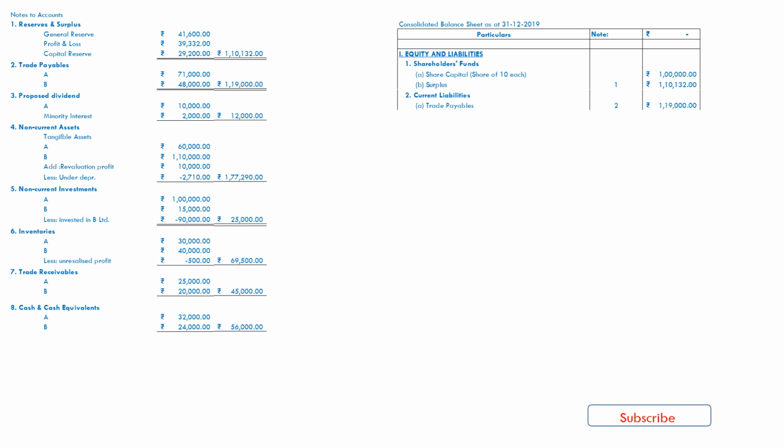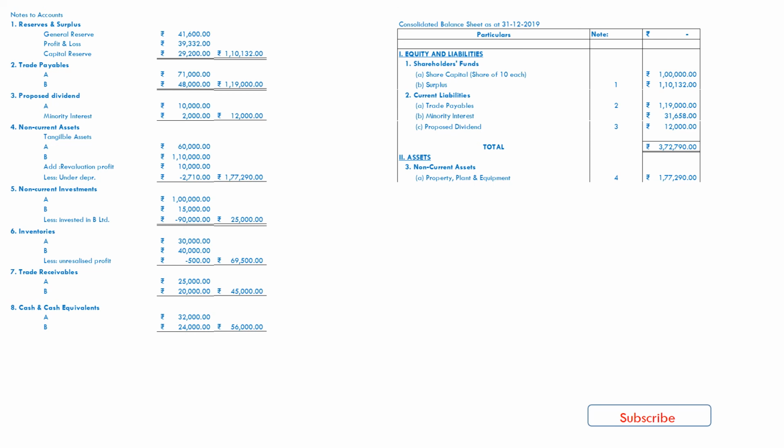Current liabilities: trade payables 1,19,000, minority interest 31,658, proposed dividend 12,000. So our total will be 3,72,790.